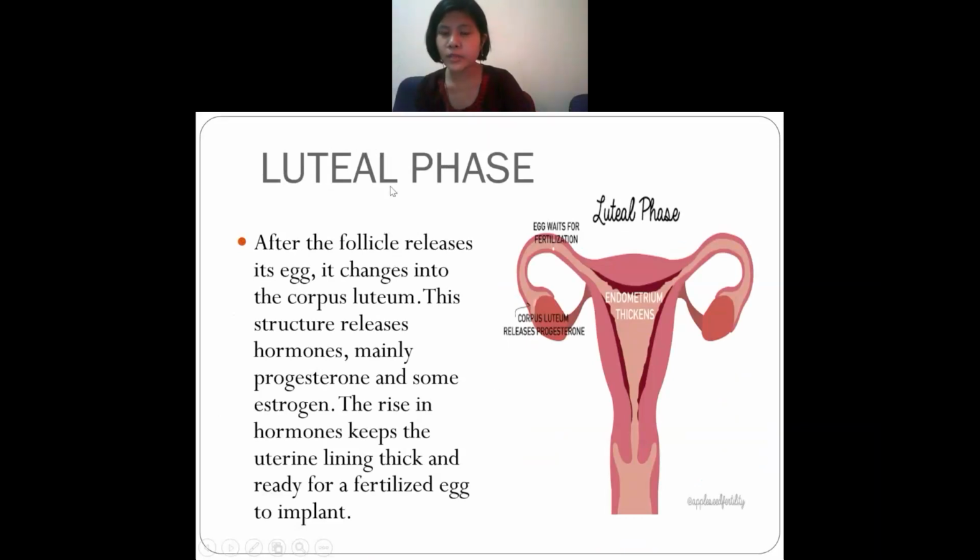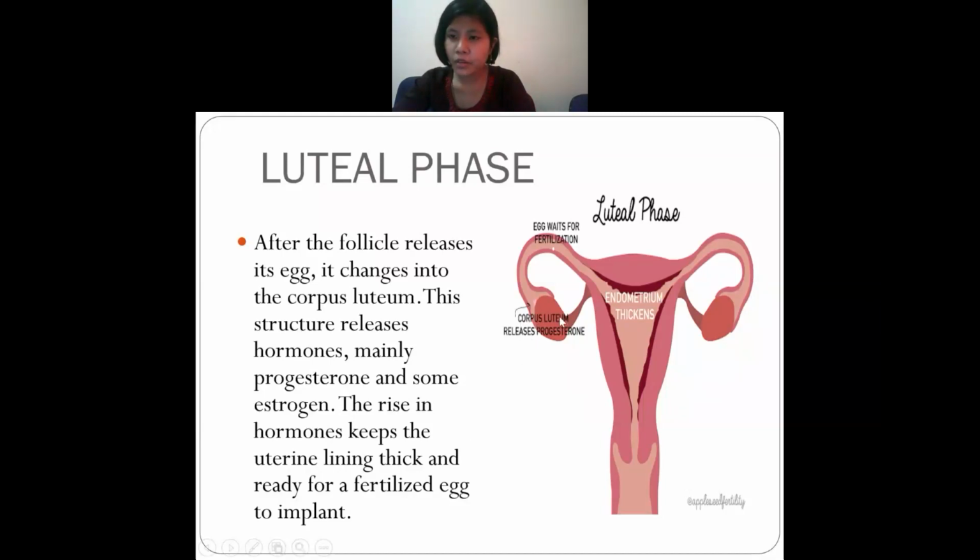The last is the luteal phase. Okay. In this luteal phase, what happens? After the fertilization, everything is done. What happens? Again, it will change. The matured egg will change into what? They will change into corpus luteum.